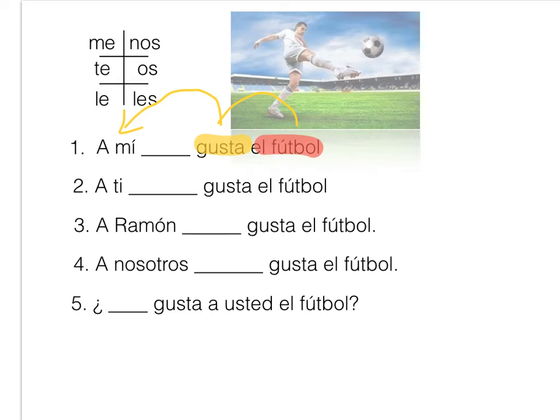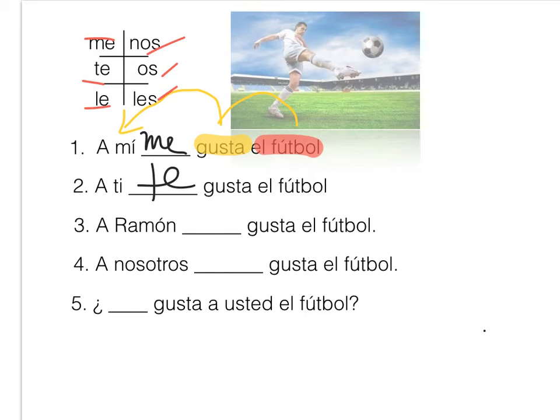So we have these pronouns: me, te, le, nos, os, and les, right? And they are going to go in the blanks here. We have to figure out which one do we use. So number one, the corresponding pronoun to "a mí" is going to be me. A ti, the corresponding pronoun is te.